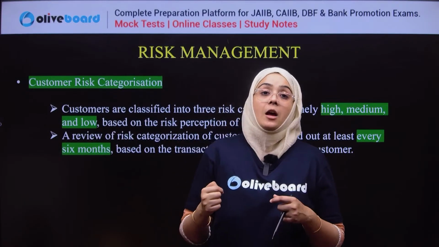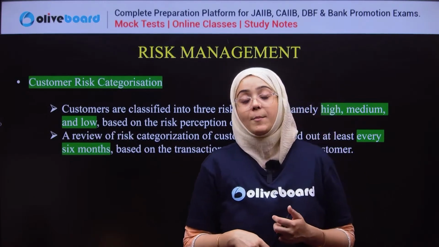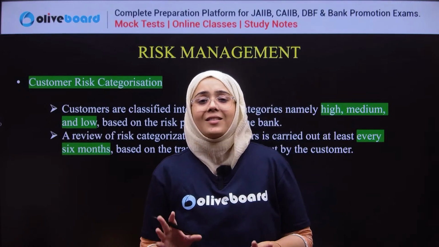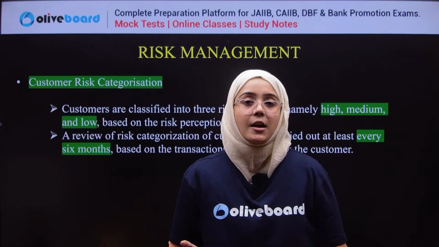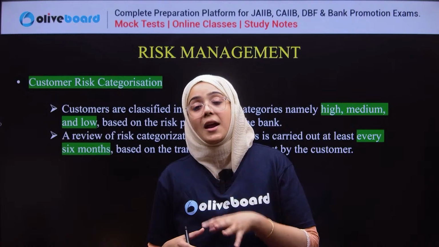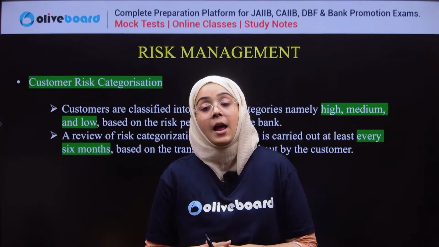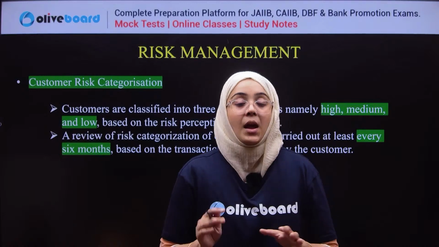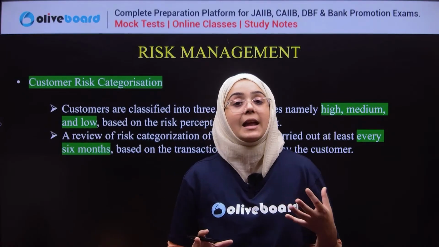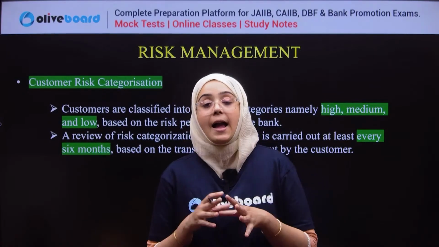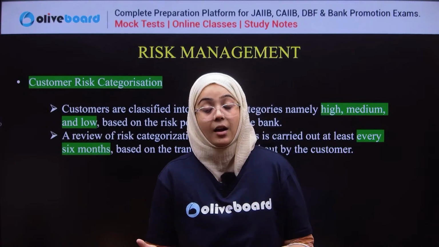Now, for example, the bank is opening the account of a person. For example, I have simple transactions in my bank account. Oliveboard is crediting my salary on the first of every month. Okay, I am utilizing that salary. Everything is good. I am not dealing in much cash, so I am considered a low risk customer.